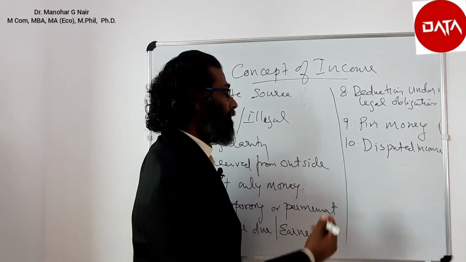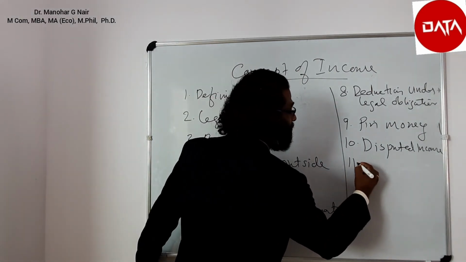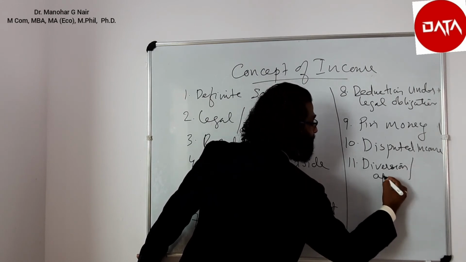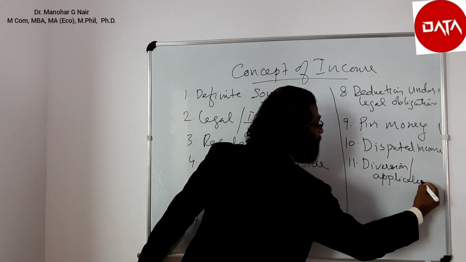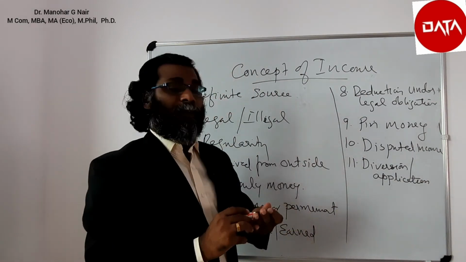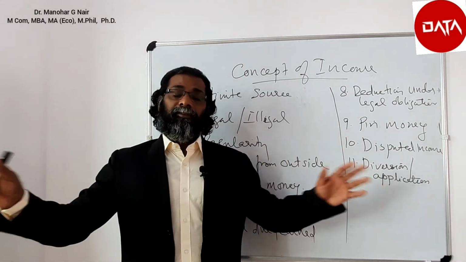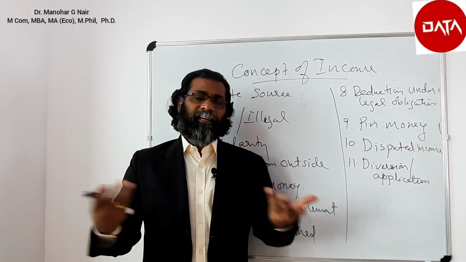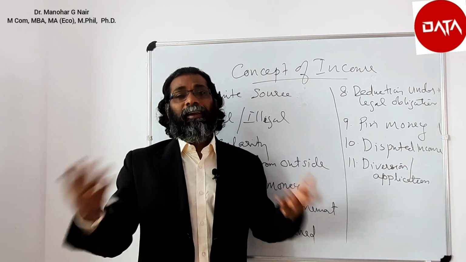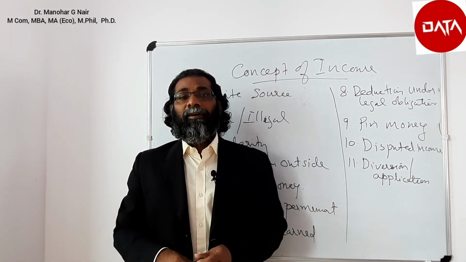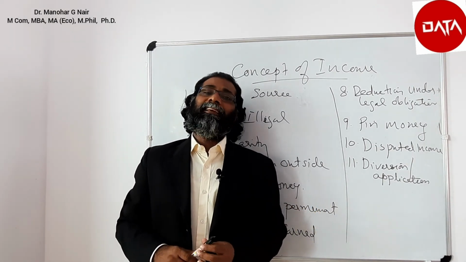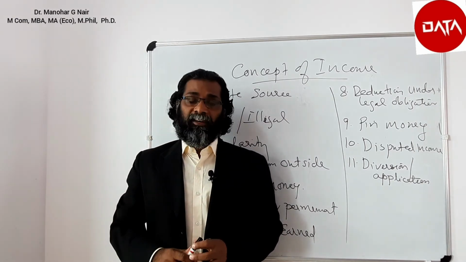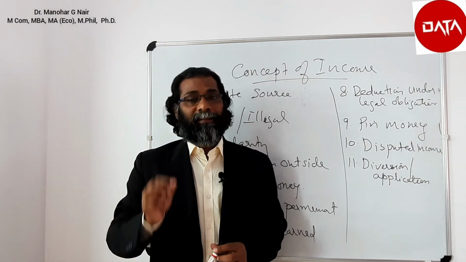Next is diversion of income and application of income. Application of income is nothing but expending the money received, just applying the money whatever is received. It is taxable. It is just expended, that's all. But in the case of diversion of income, the income is diverted from the source itself based on some legal obligation, so that will not be taxed.